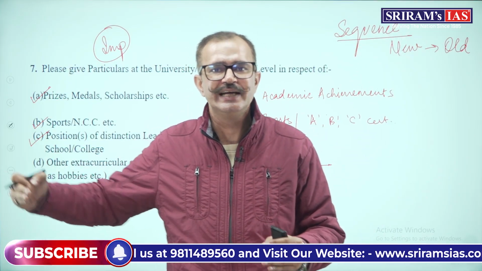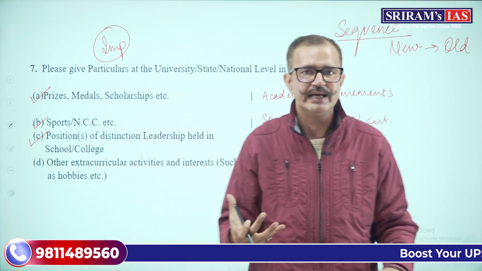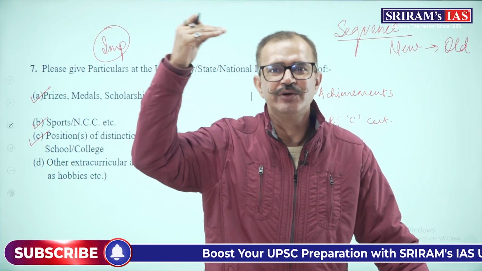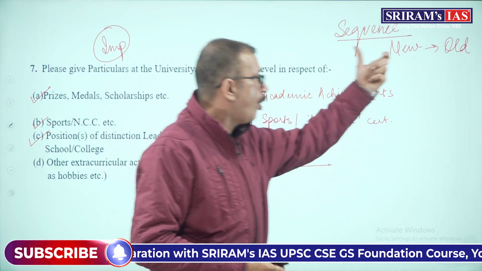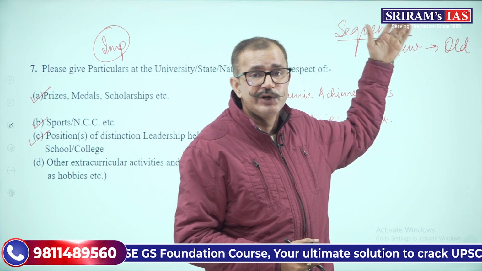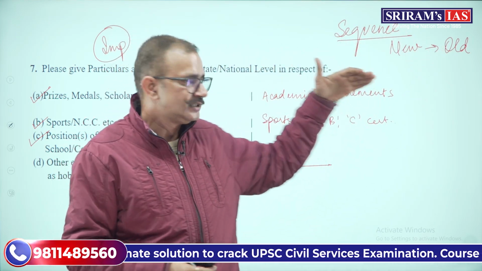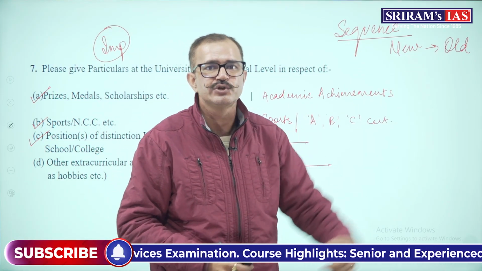What I have seen people writing is 2017 first, then 2018, 2019, 2025. So you will not go from old to new, but from new to old. The newest achievement will be first, then the second, and so on.